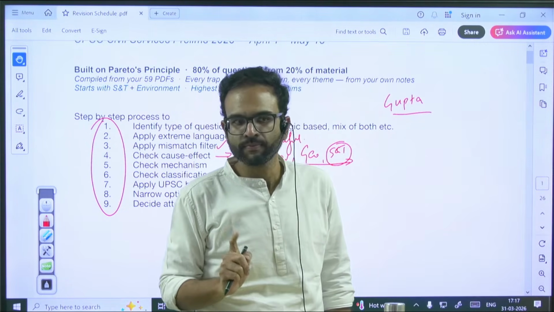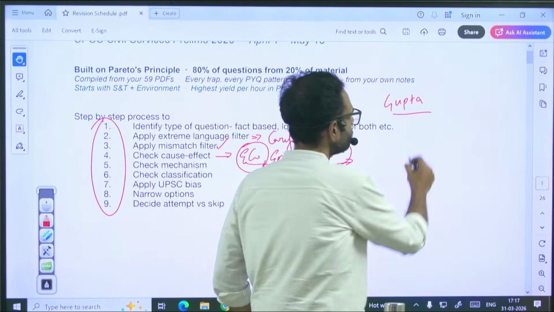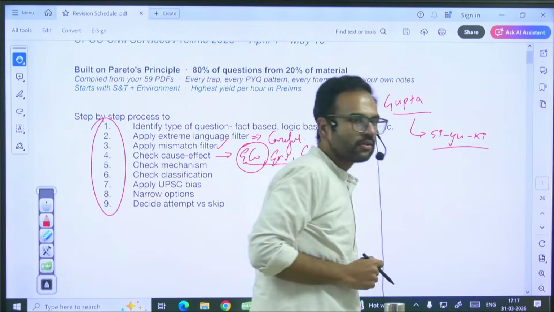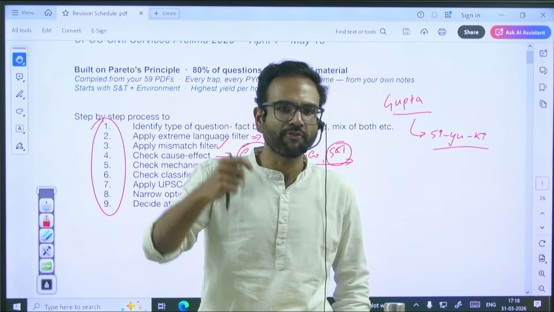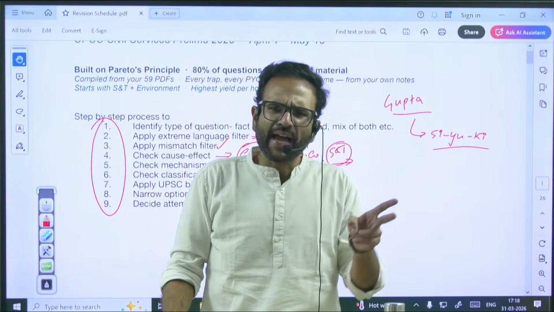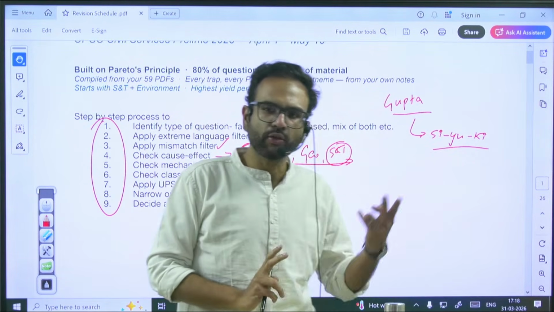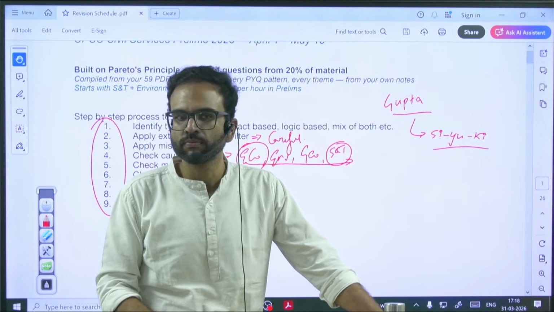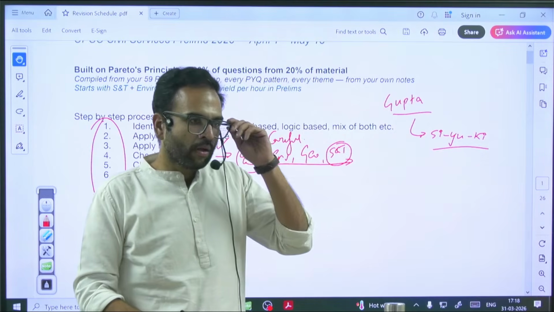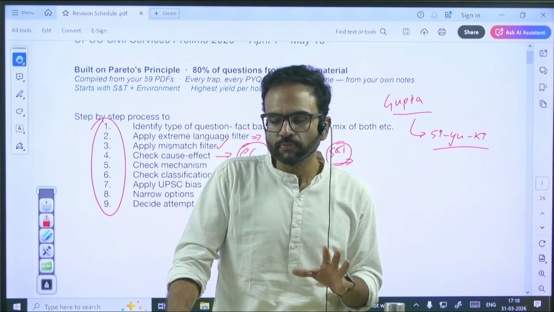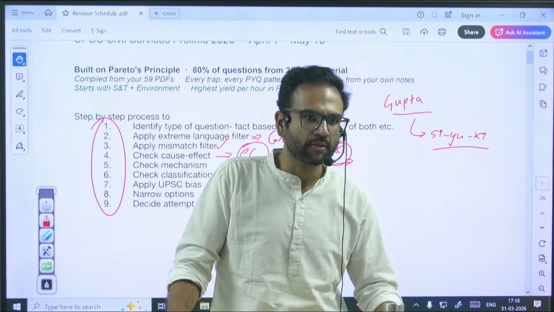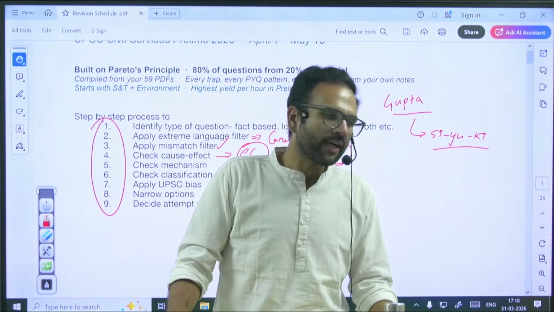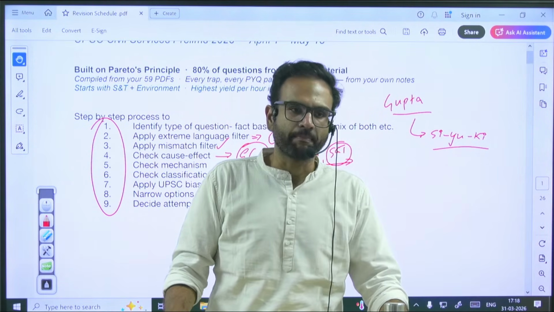Hiuen Tsang, in his work Si-Yu-Ki, wrote about the genealogy of various kingdoms. There is one fact that connects the two kingdoms and the two travelers. Can you tell me what that area of importance in current affairs is? Nalanda University. For example, Kumaragupta established Nalanda University somewhere around 427 AD. Much later, this person came.